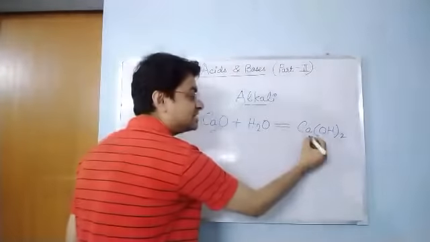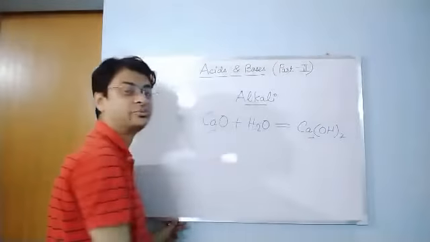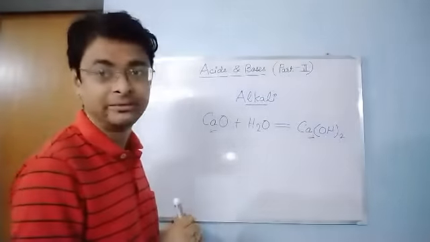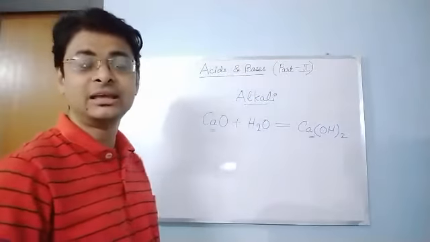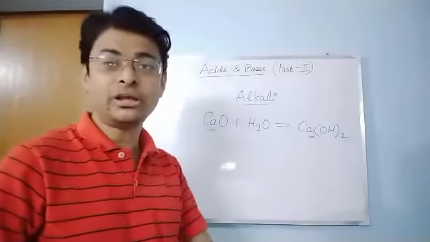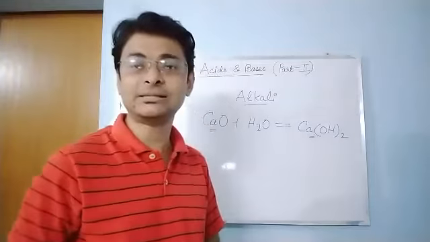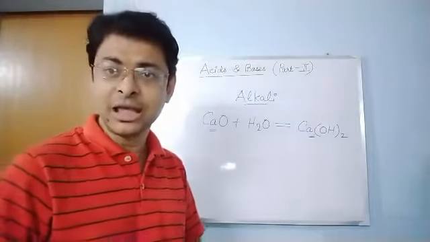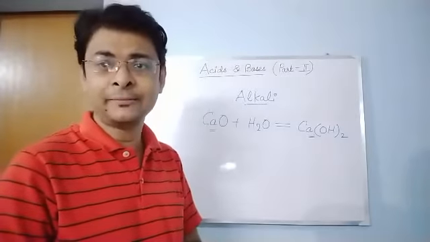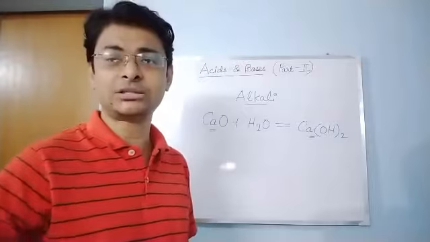But calcium hydroxide is both a base and an alkali because it is a hydroxide of a metal, and hydroxides of metals are alkalis. So we can say that all alkalis are bases, but all bases are not alkalis, because alkalis are only hydroxides of metals and bases are both hydroxides and oxides of metals.